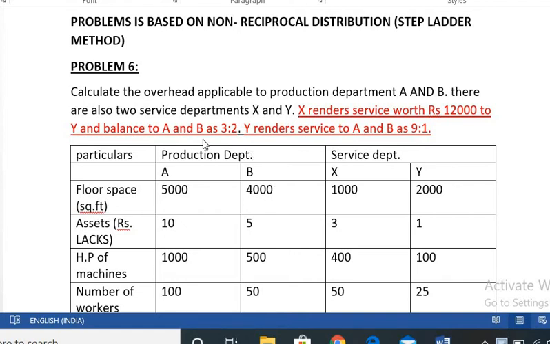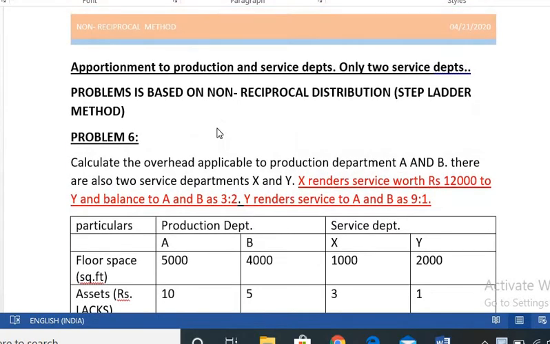Hello students. In this video lecture I am going to explain the apportionment of the service department cost, including the secondary distribution method. Here there are two methods: apportion to the production departments only, and apportion to the production as well as the other service departments.